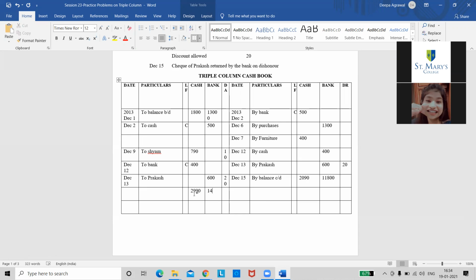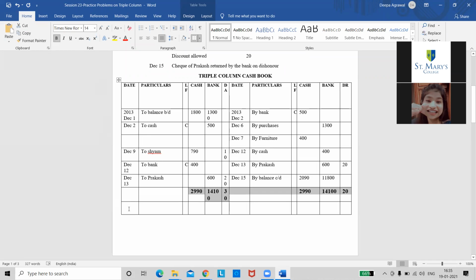So 2,990, 14,100. You can check the totals once. I have done it. In the discount column, I'm only writing the total. Remember that. We are only supposed to write the total in the discount column. Right. So these are my totals. And you have to write the total in 2 lines. All of you remember that. I'm just writing it in bold.